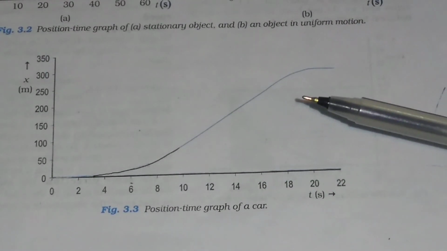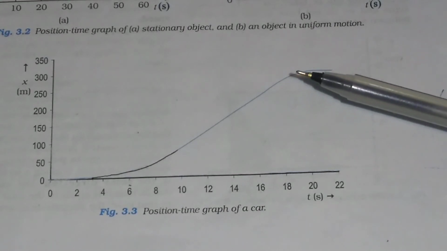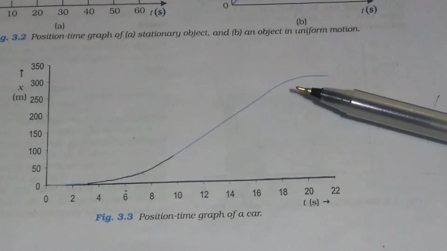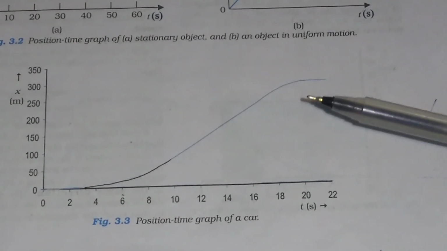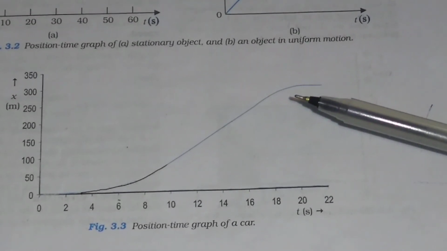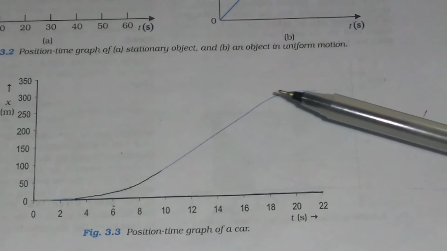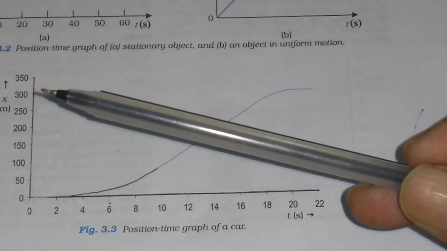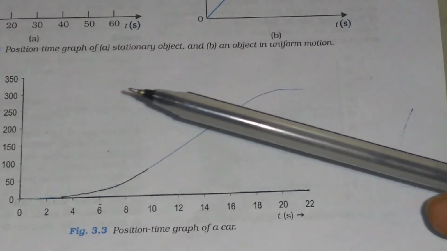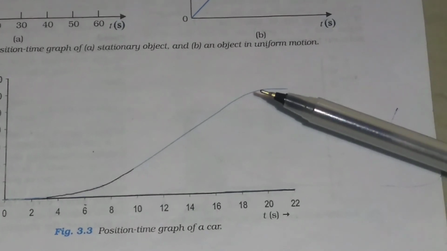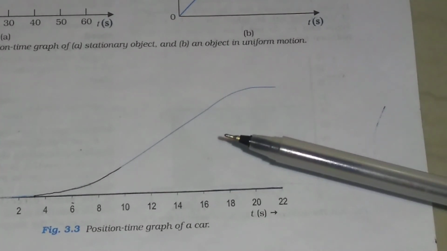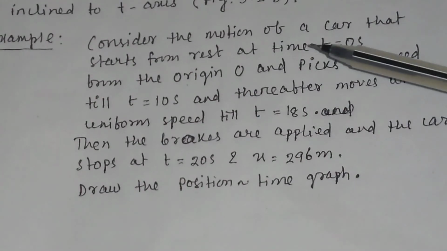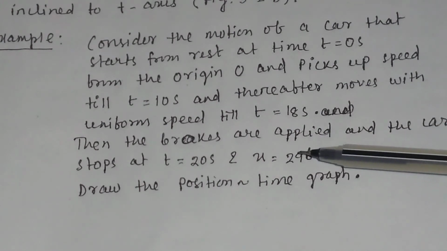Then the brakes are applied and the car stops. When the car stops, this line will be parallel to the time axis. The car stops at t equal to 20 second, and the position of the car is equal to 296 meter from the origin. So this is the plotting of the position time graph. We will discuss this position time graph in the next video. Thank you.